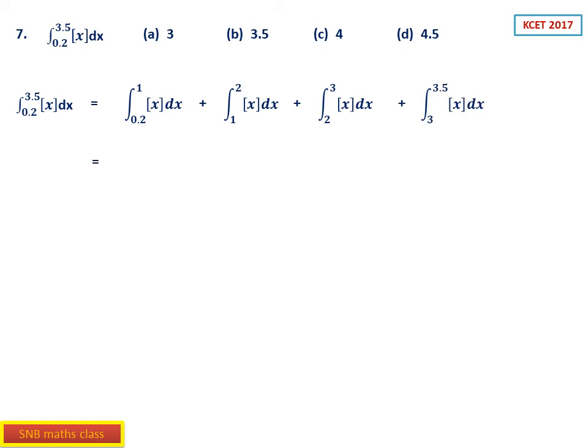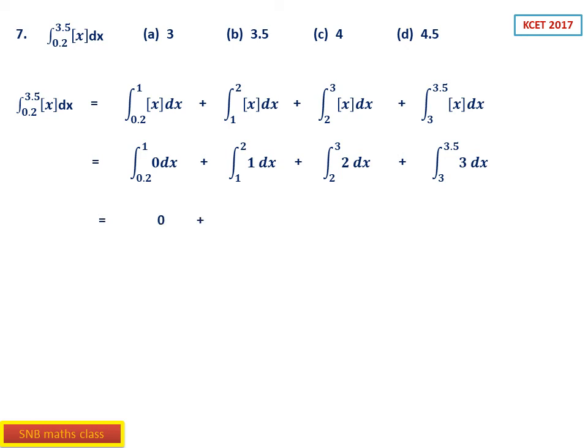Now this property you should know. From 0 to 1 the greatest integer function is 0, therefore this becomes 0. Similarly, from 1 to 2 the greatest integer function is 1, so it is the integral of 1 dx. Same thing, for 2 to 3 the greatest integer function is 2, so it is 2. You know the definition. And from 3 to 3.5 it is 3 dx.